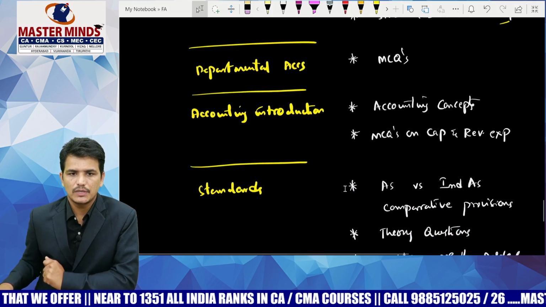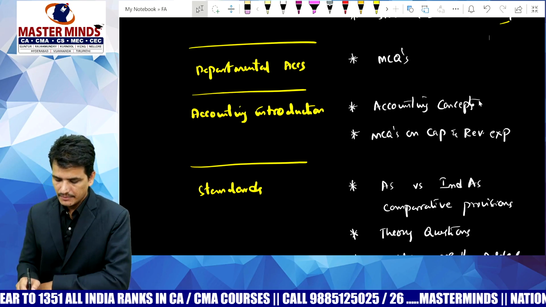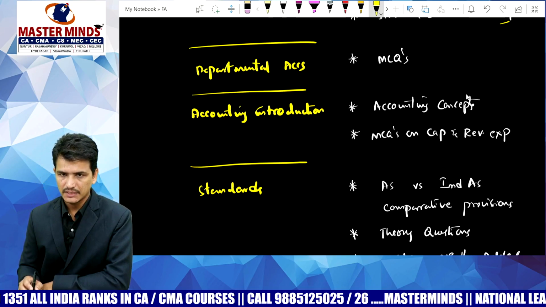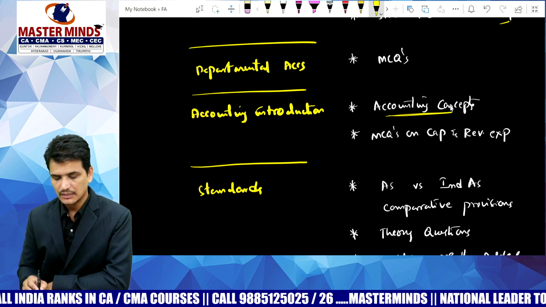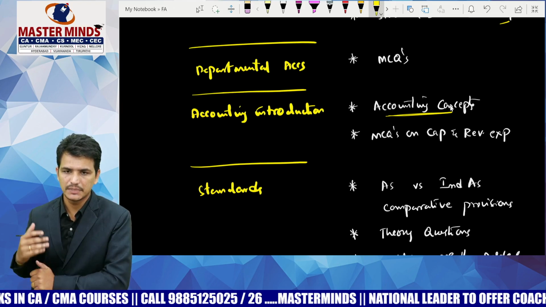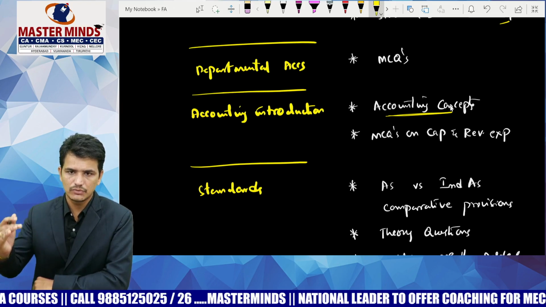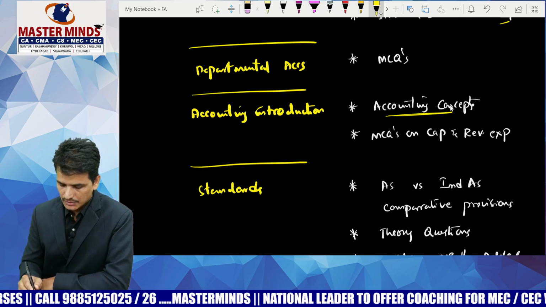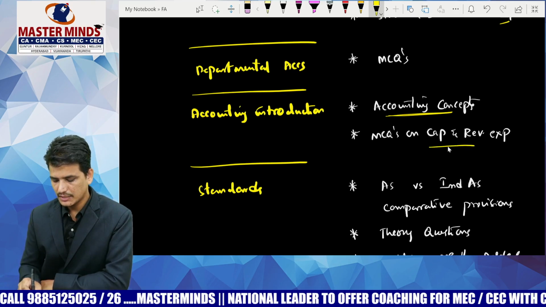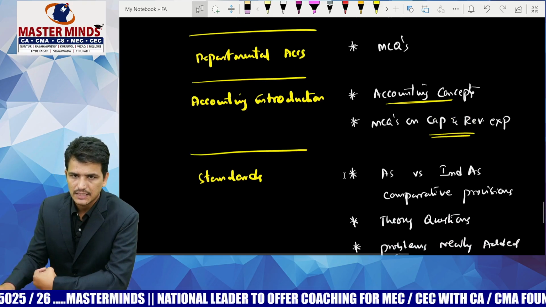And next, coming to accounting and introduction. Actually this is a theory concept. A question may be given for 4 to 5 marks based on the accounting concepts. Write short notes on the matching concept, write short notes on the going concern concept or the business entity concept. Whatever accounting concepts we have, please go through those. And also please cover the MCQs related to capital and revenue expenditure statement. So these are the chapters we have.